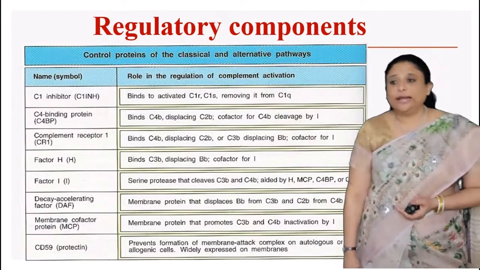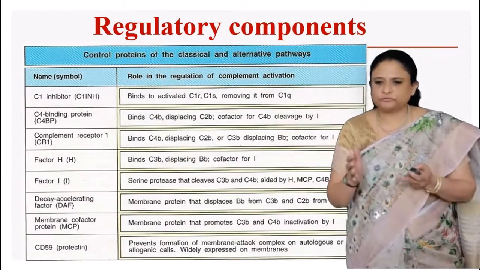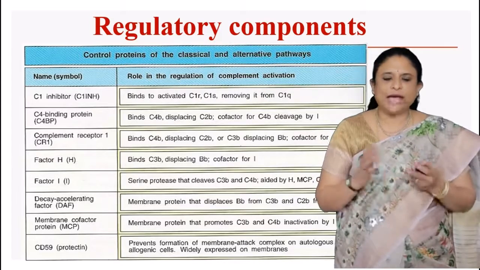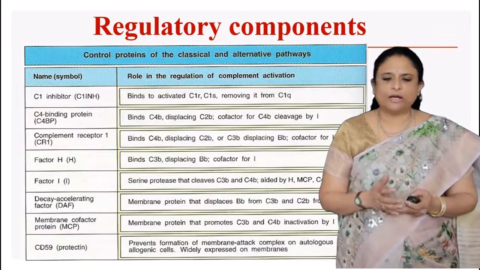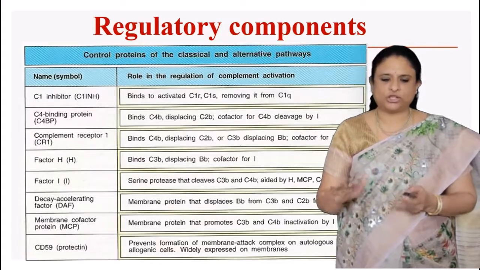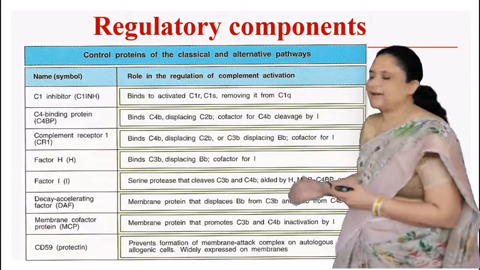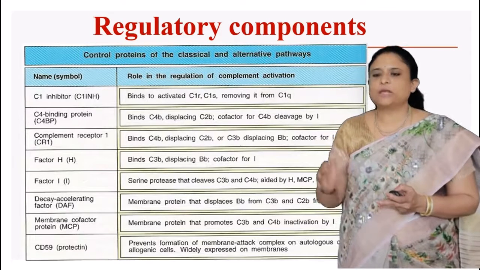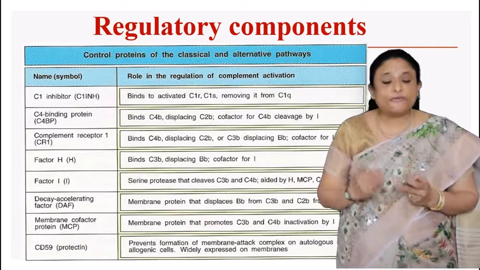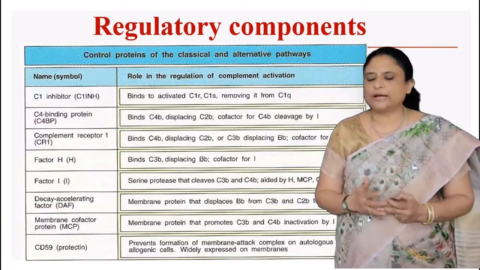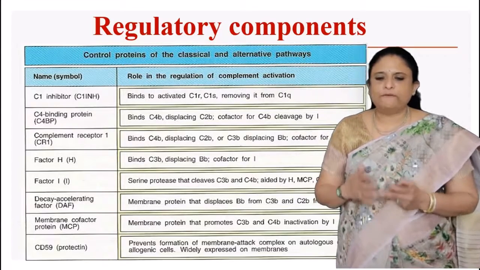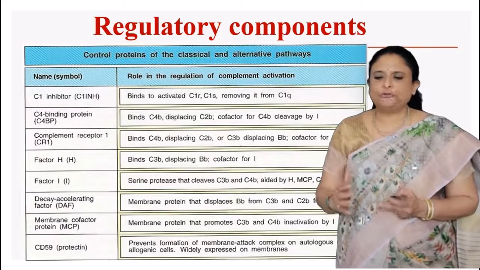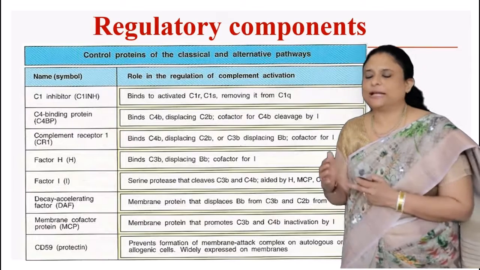Now coming to the regulatory components of the complement system. We have an inhibitor for C1 called C1 INH, which binds to the activated C1r, C1s, removing it from C1q. Then we have C4 binding protein, also called C4BP, which binds to C4b, displacing C2b, and is a cofactor for C4b cleavage.